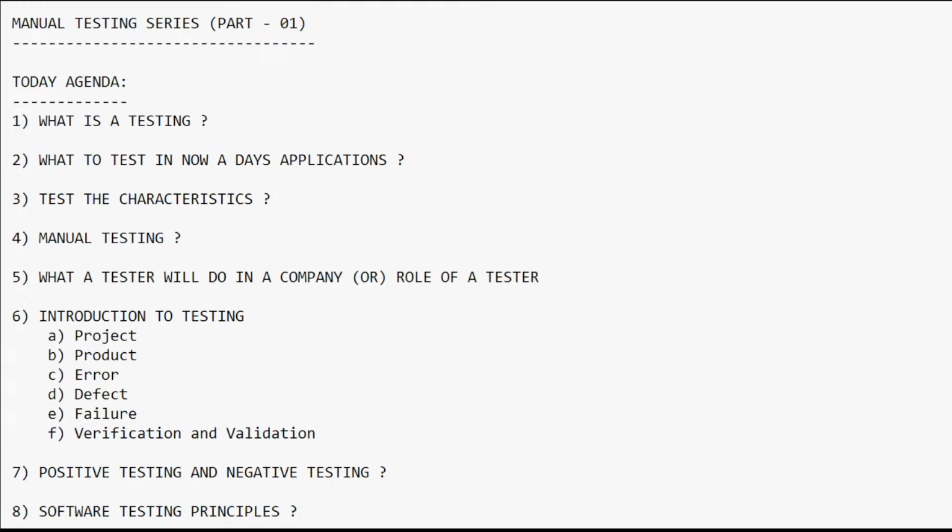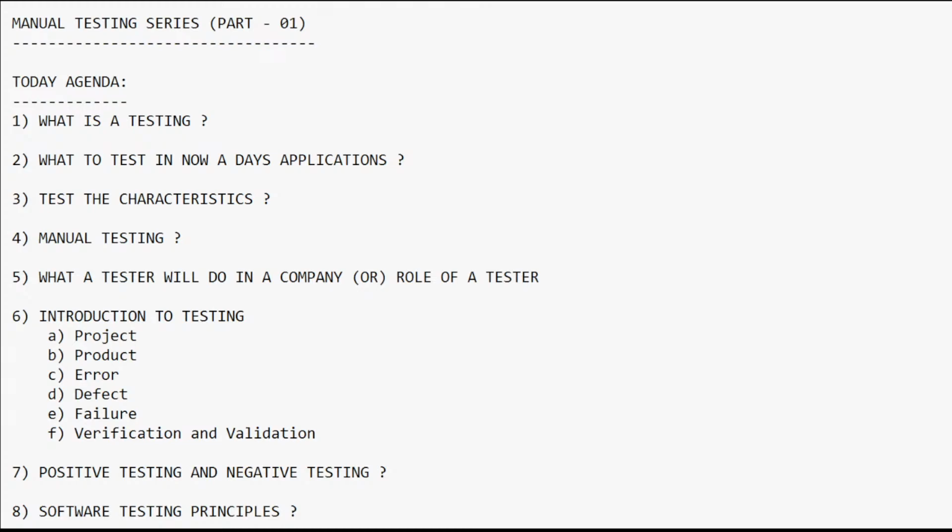Error here means any incorrect human action that produces a wrong result, that's what we have already discussed. In the same way, note that presence of errors results in defects, and presence of defects will result in failure of the product.